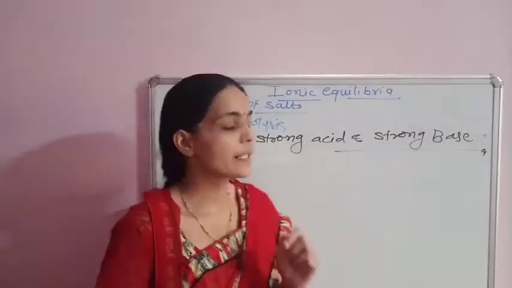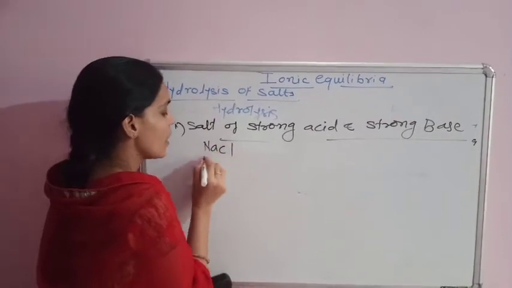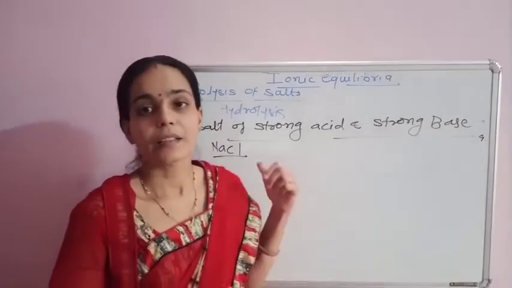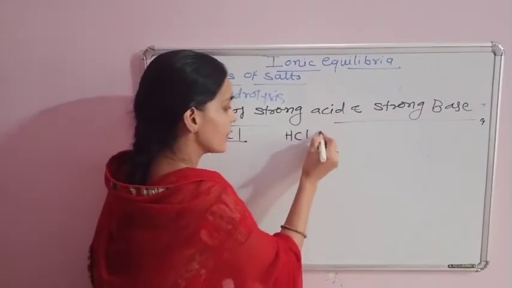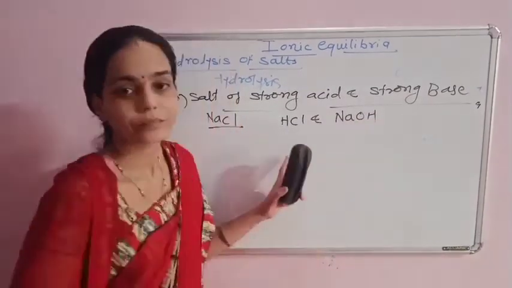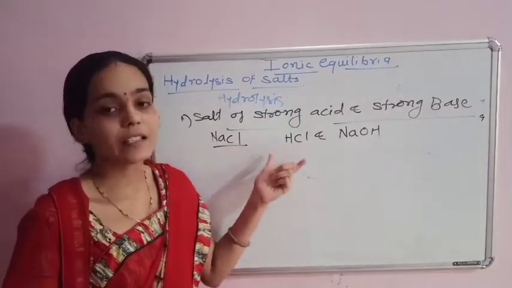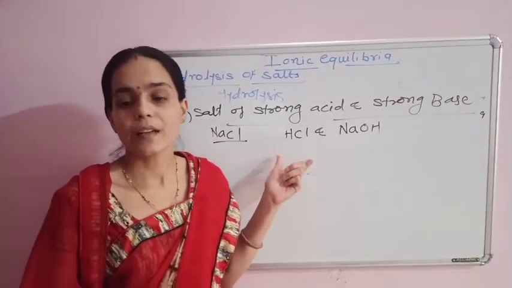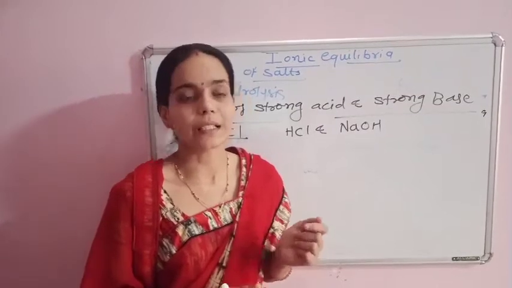Salt of strong acid, strong base. One example, NaCl, sodium chloride. This is salt of strong acid, HCl, and strong base, NaOH. You know, salt of strong acid and strong base, when dissolved in water, it dissociates completely.